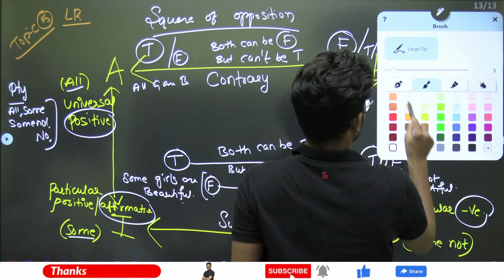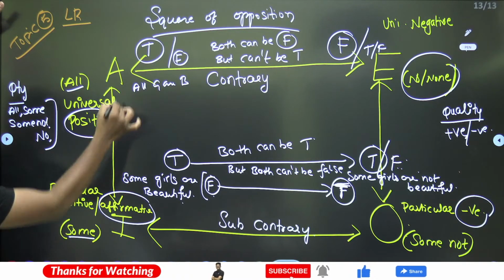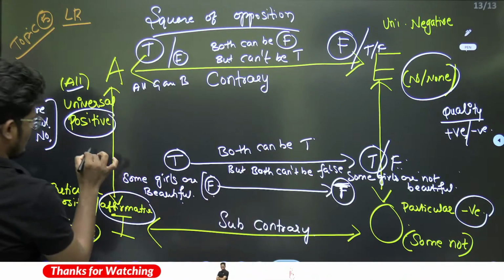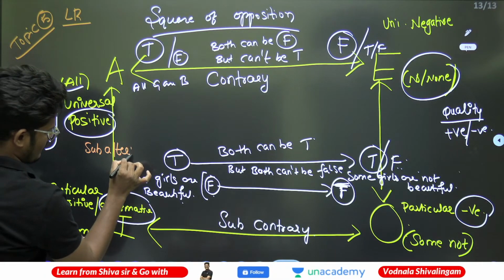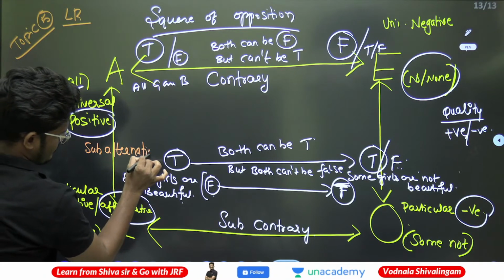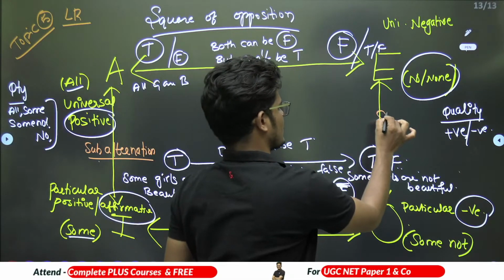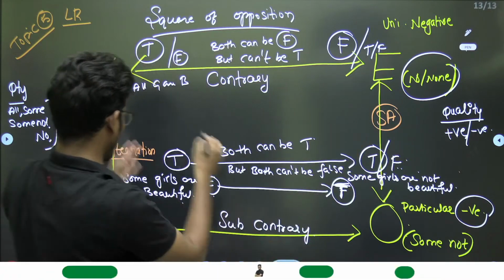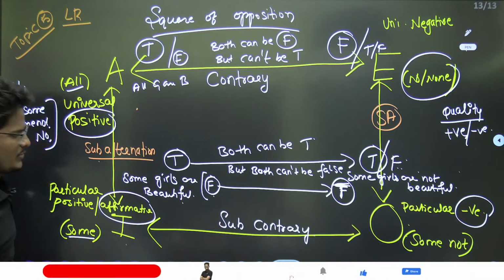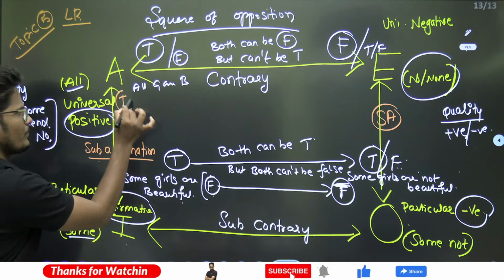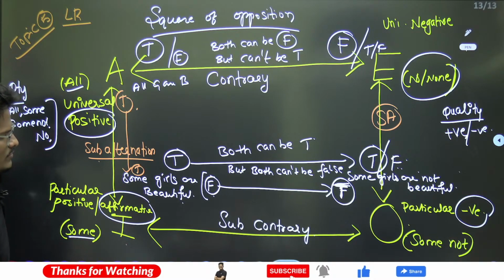Now the next one, which is the relationship between A and I, and E and O, which is subalternation. This is also subalternation. Both are: E to O and A to I. If "all girls are beautiful" is true, it means "some girls are beautiful" is also true, correct. If this is true, this will also be true.